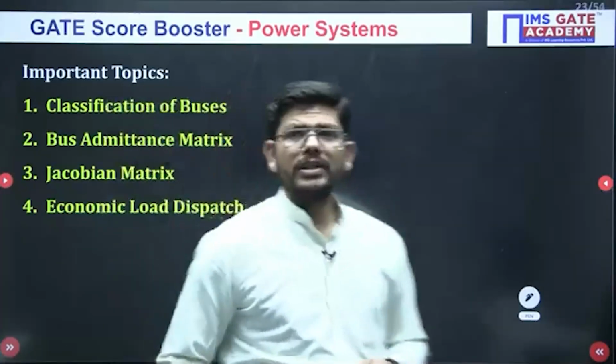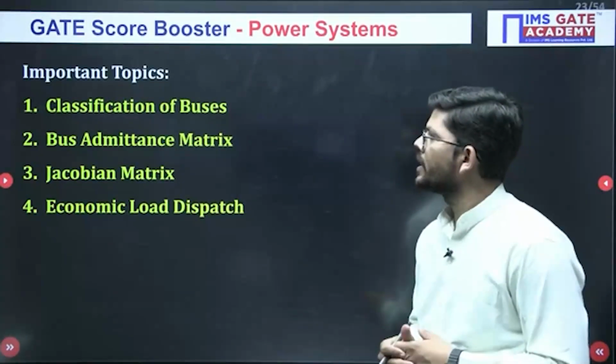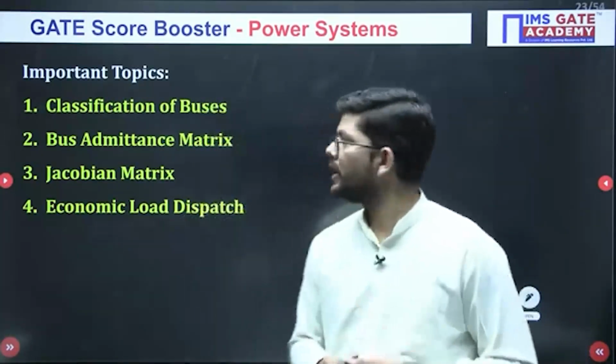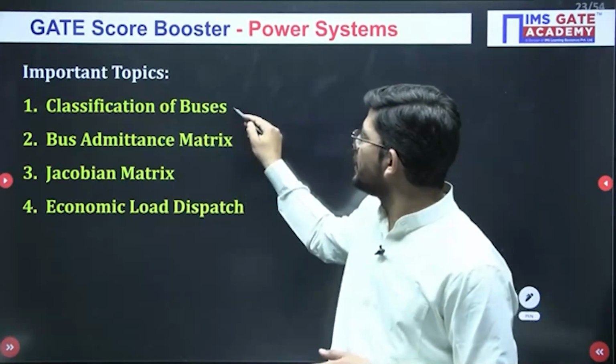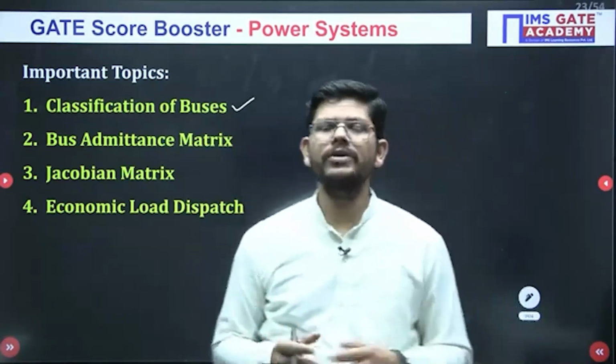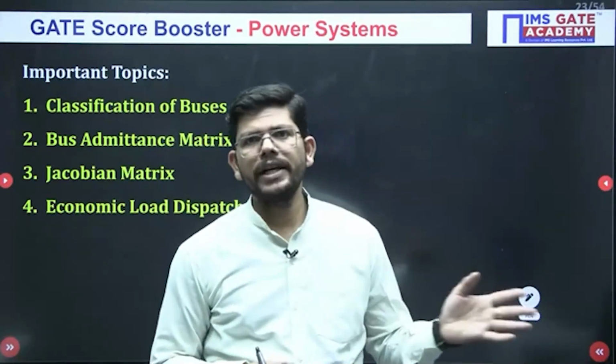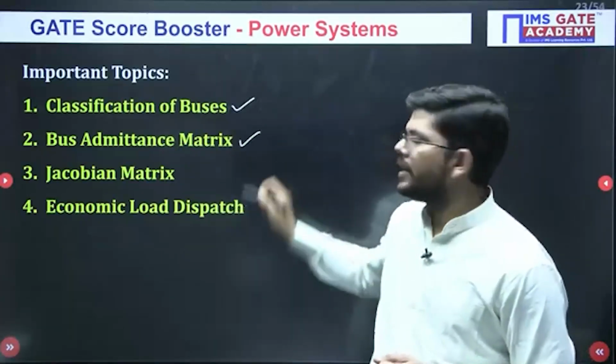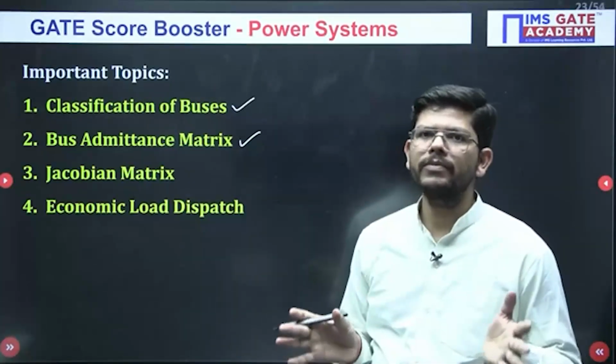Now moving towards the next chapter, which is the load flow analysis. So in the load flow analysis, what are the important topics? You can get a question from classification of buses, which we already got in the year 2023. Bus admittance matrix: every year there will be a question from bus admittance matrix.